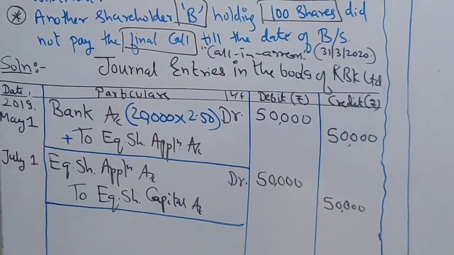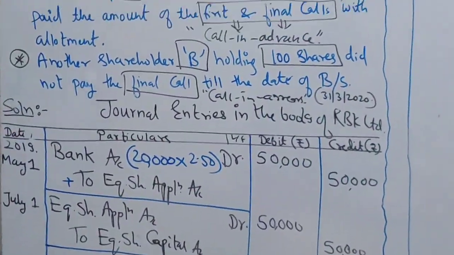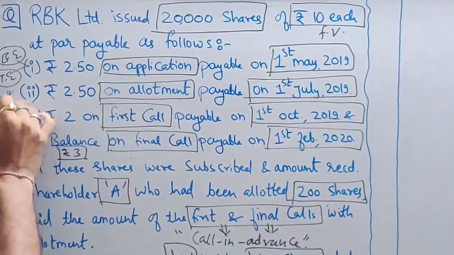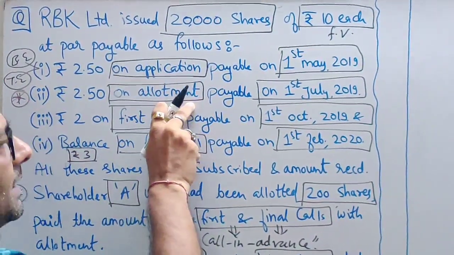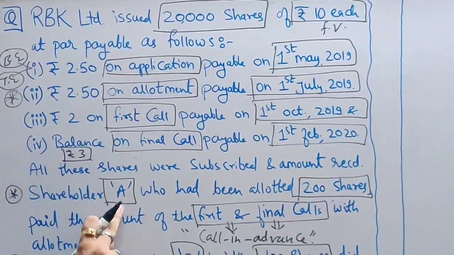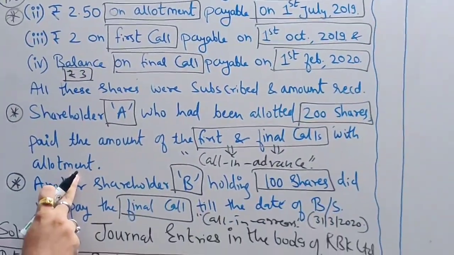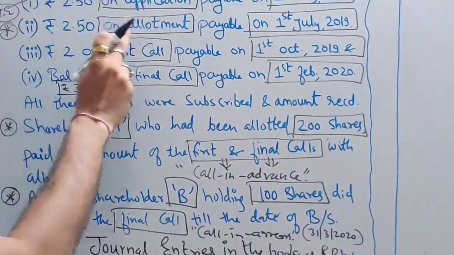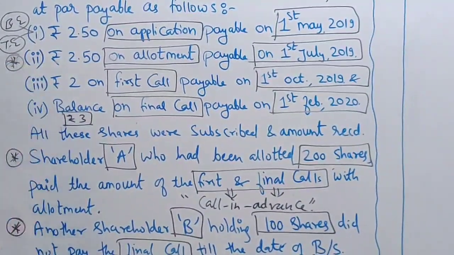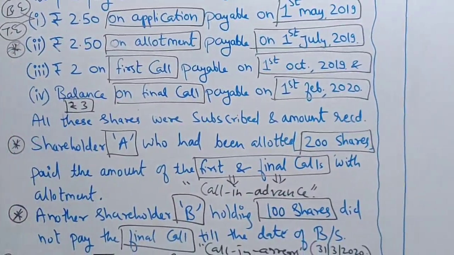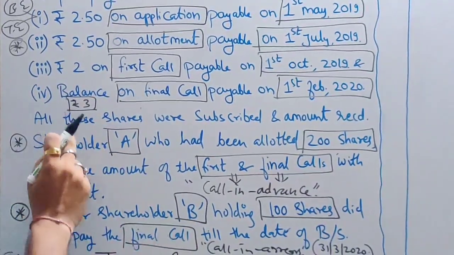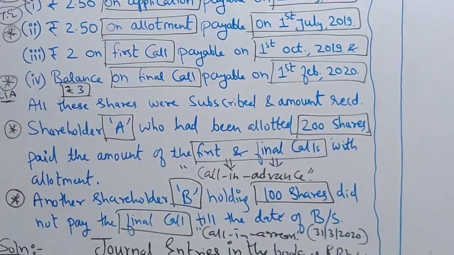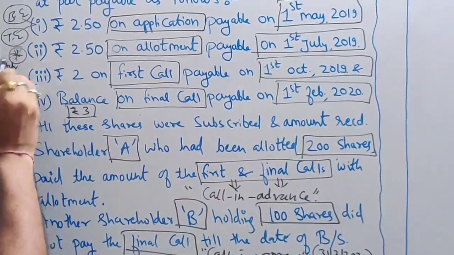Great, understood? Now let's do the next installment, on allotment. So what happens on allotment, students? We have to be very careful here. Why? Because at the time of allotment, shareholder A has paid advance money of first call and final call. So we have to show advance money here at the time of allotment. So I am giving an asterisk sign here. Great. And Mr. B didn't pay the final call. So when we do the final call entry, I have to show call in arrear. And here I have to show advance money.